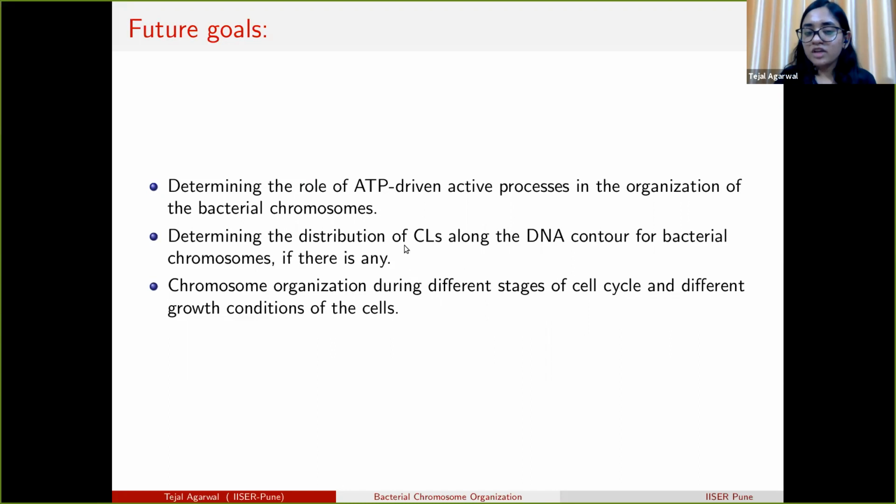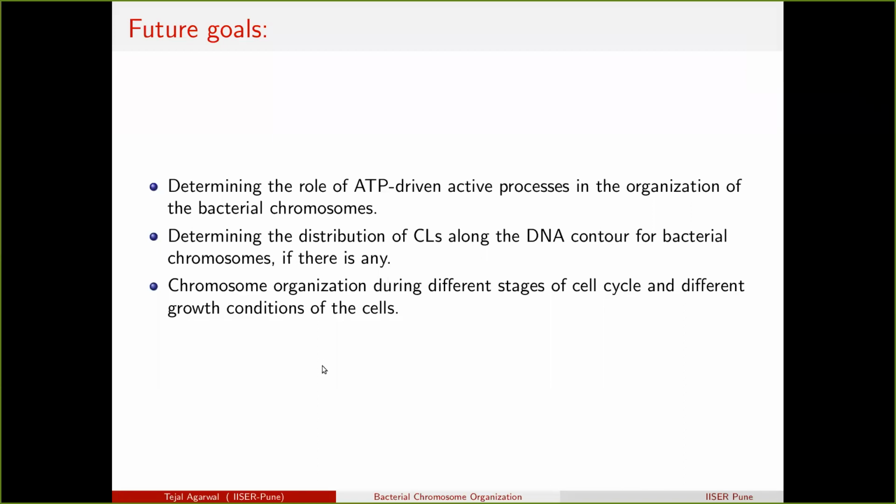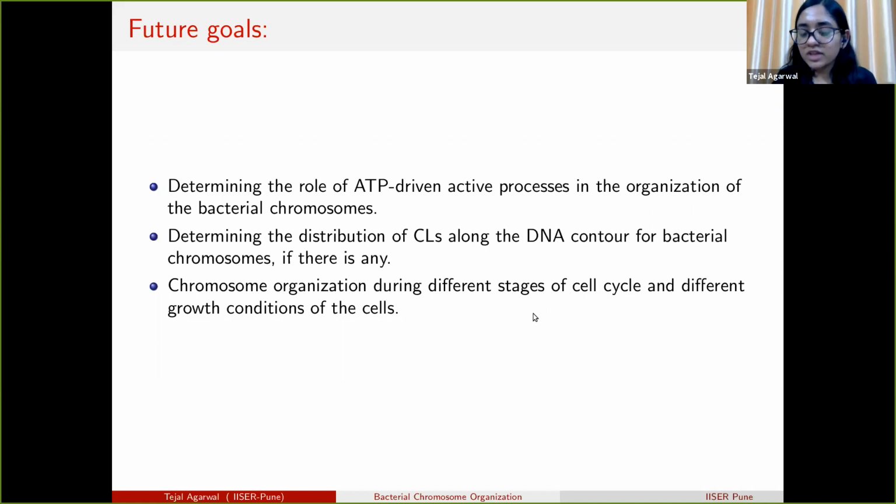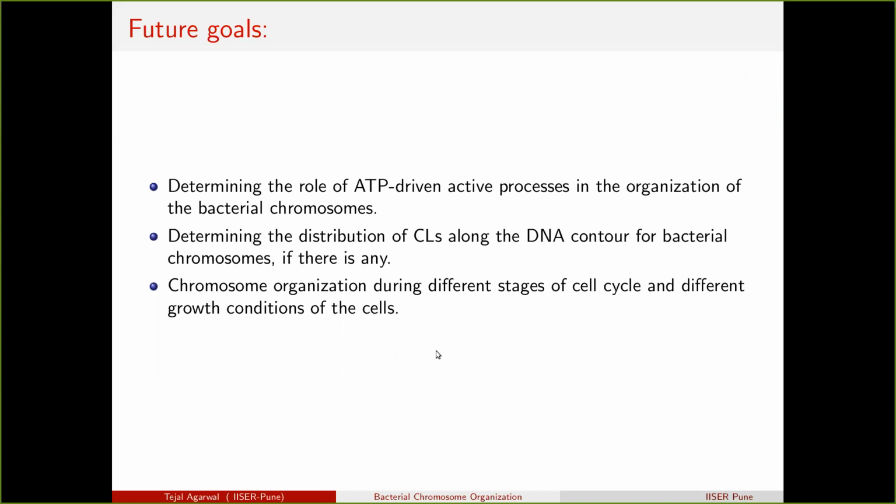That can be done in future when we have access to more bacterial chromosome Hi-C maps. And the chromosome organization during different stages of the cell cycle and different growth conditions is another important question.